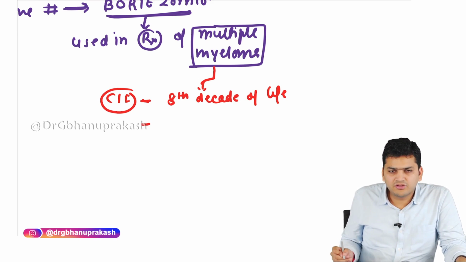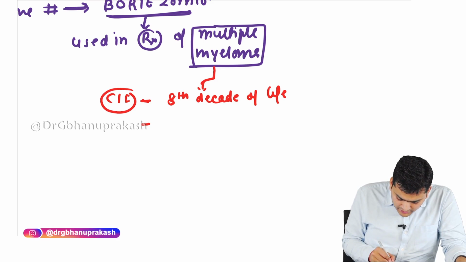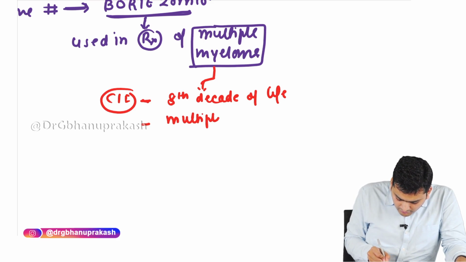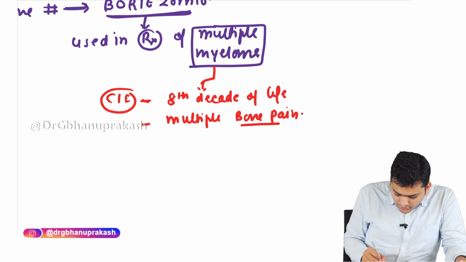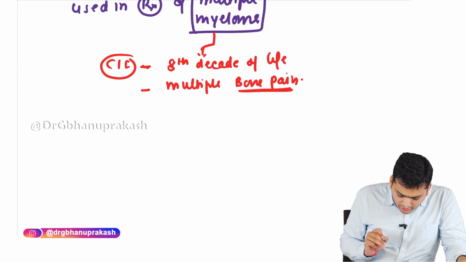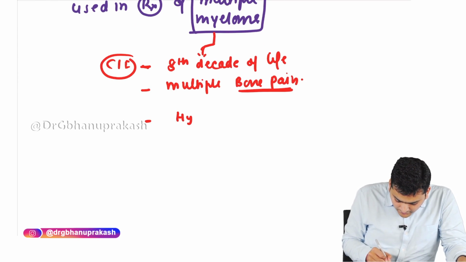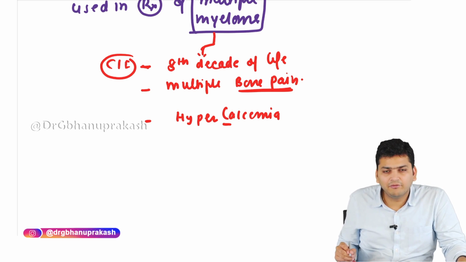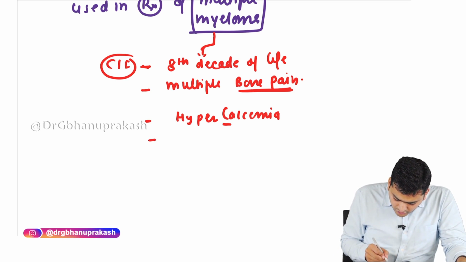The complaint that he or she is going to have is multiple-site bone pain. Diffuse bone pain is going to be there. When you do the investigations, you are going to find the patient is having hypercalcemia, basically an increase in the calcium level. Then there is going to be anemia.